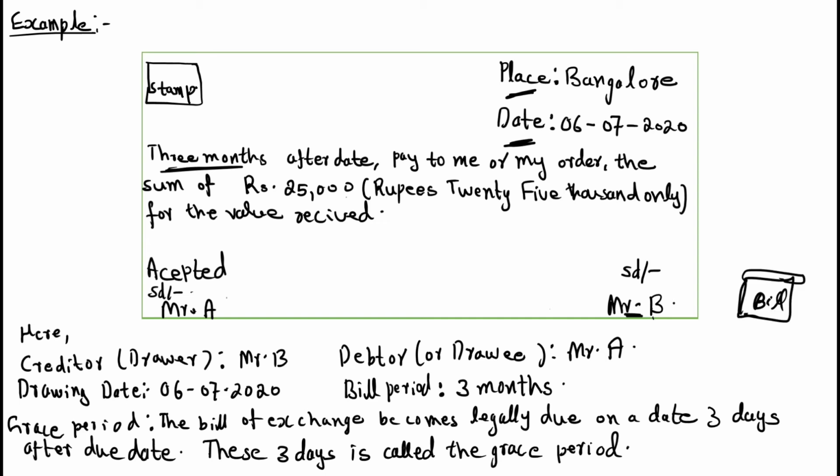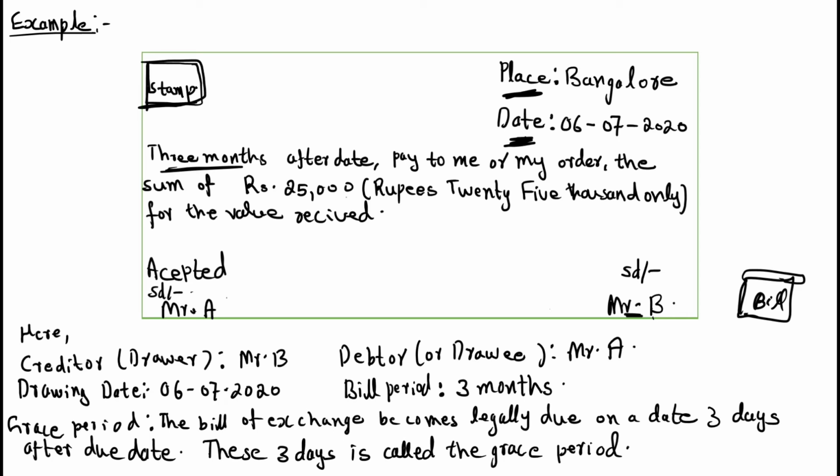In that bill, very important is you need to mention the place and date. Date means when you are giving money to Mr. A, that date. And very important is a stamp, approved by the government. You need to put a stamp.